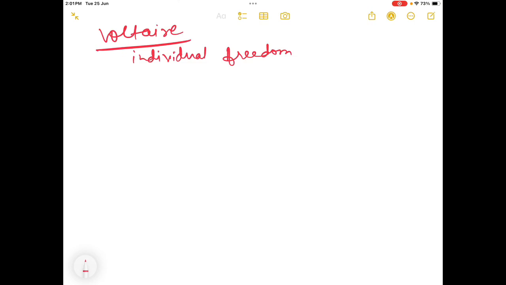So here he talked about individual freedom and individual rights. At that time, the French Revolution of 1789, in the 18th century, they were talking about these rights. Today also, there are many countries that have not given these kinds of rights. Many citizens are still fighting for them in our country also.